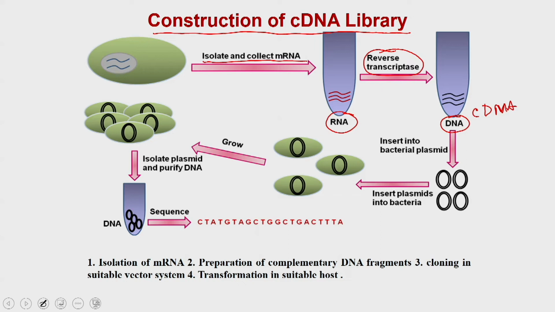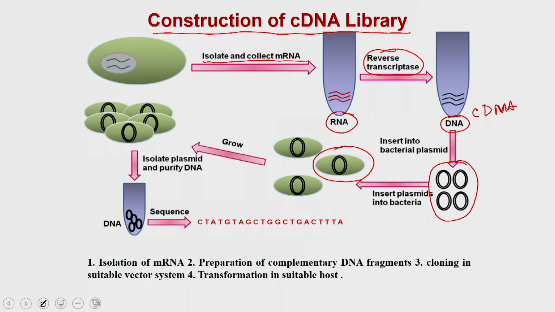Then once you have the double stranded DNA, you insert this DNA into a plasmid or a suitable vector with the right carrying capacity, and once you have this, you do the transformation. That transformation will give you the clones, and this is actually your library. From here you can do the screening, and then you can get the gene of your interest.